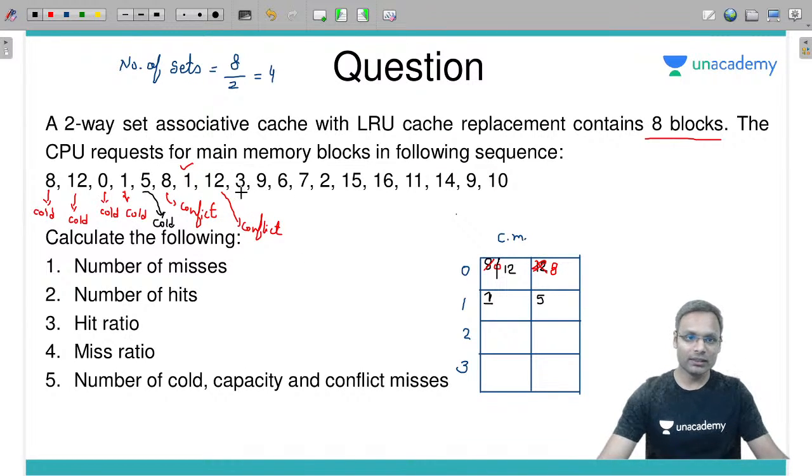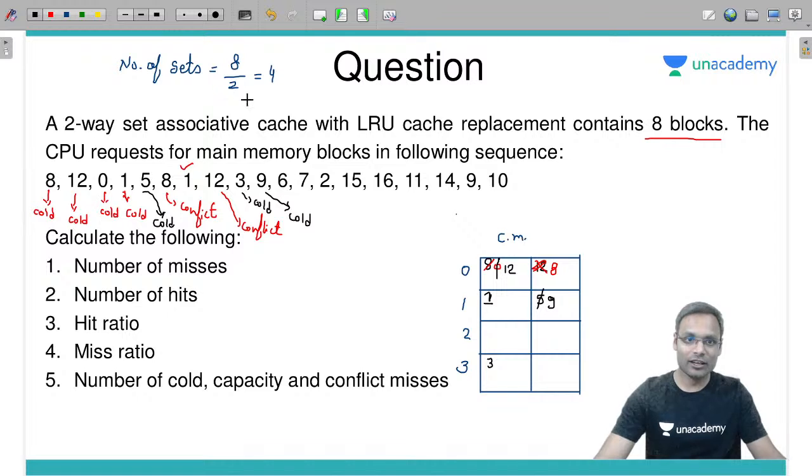Now 3 will be kept at 3, cold miss, first time access. 9 should be kept at 1, cold miss. Why? Just because it is the first time access of 9, so 9 will be placed at 1, but on set 1 we have referred 1 here, so we will have to replace 5 by 9.